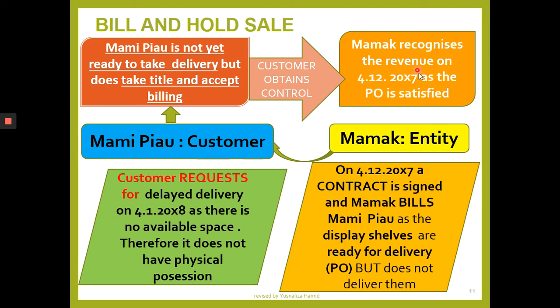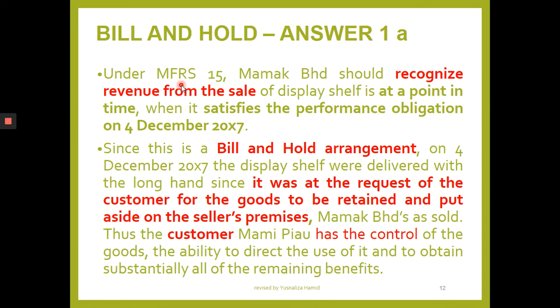Why? Because the performance obligation is being satisfied. What is the performance obligation? In our case here, the performance obligation is satisfied when the customer is ready to take delivery and accept title and billing. You can start recording it, but before that, this is the explanation to the diagram.